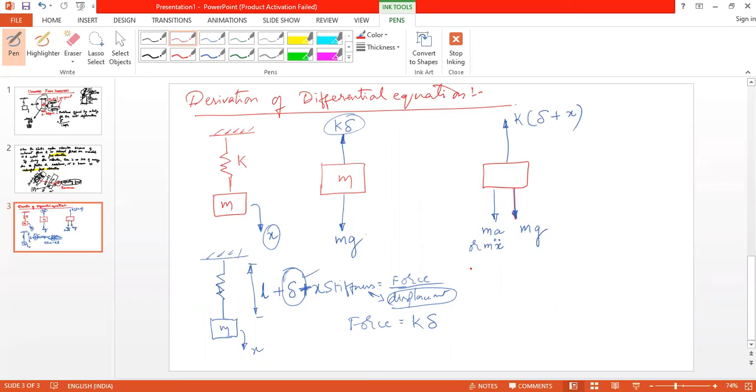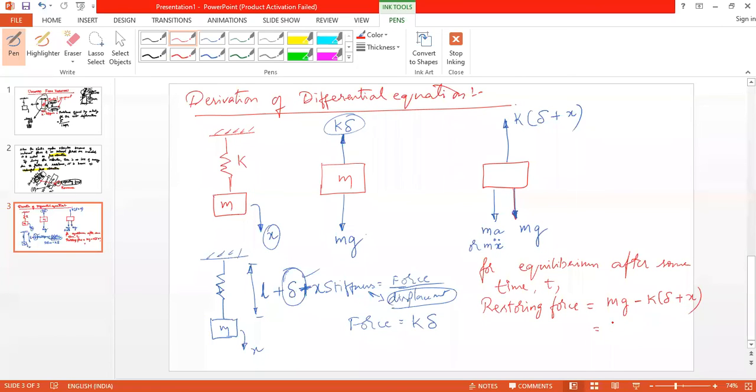Okay, now for equilibrium, after some time t, the restoring force is equal to mg minus k into delta plus x, and that is equal to mg minus k delta minus kx.